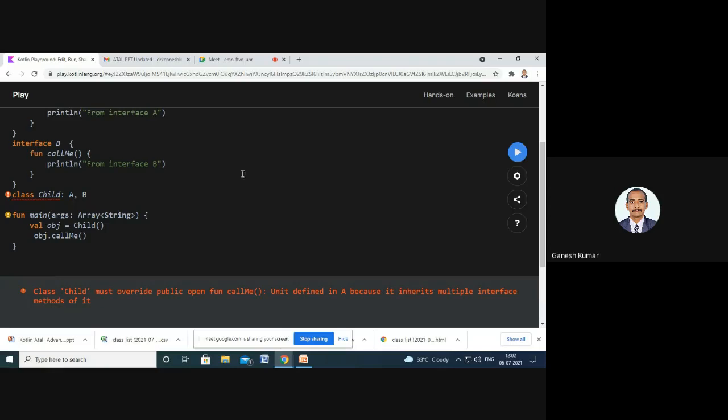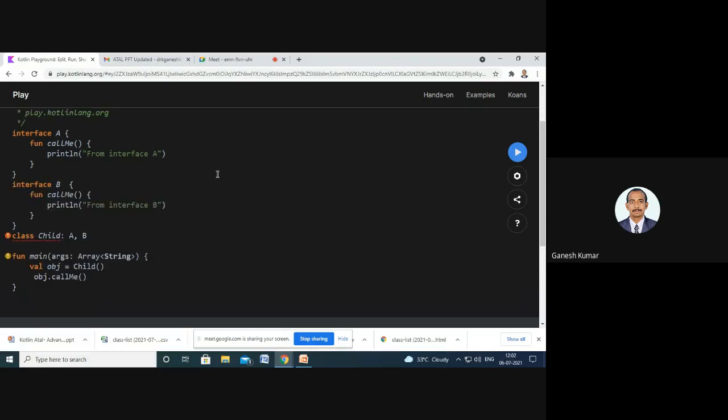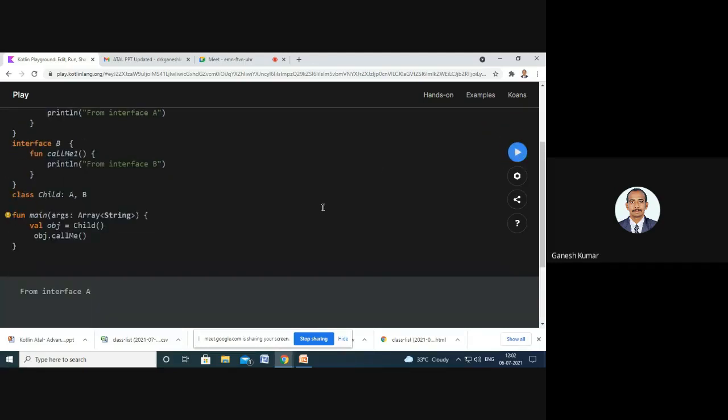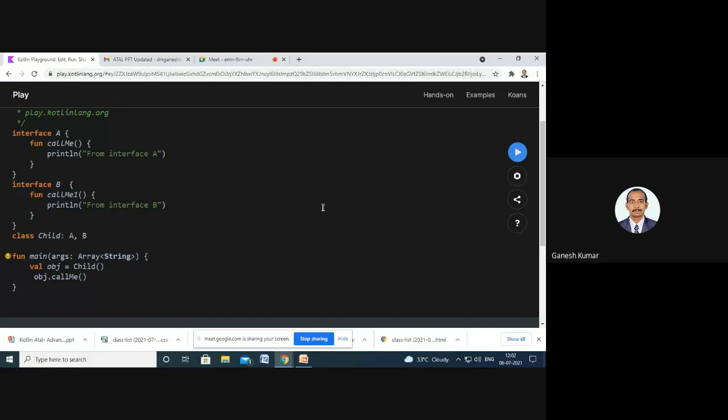We can have the same method declared and defined in both the interfaces, like interface A and B, and the class Child has implemented those two interfaces. So the compiler gets confused about which method to call for the object created for the child class. If I have it as call me one, it will execute, right? A single interface can be called from the interface because the name is different from each other.